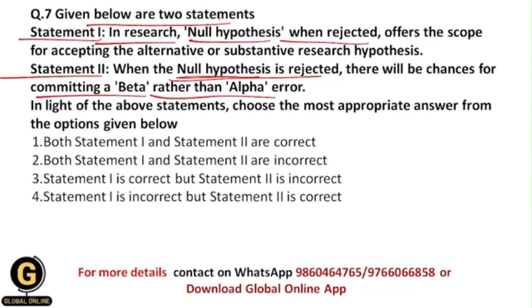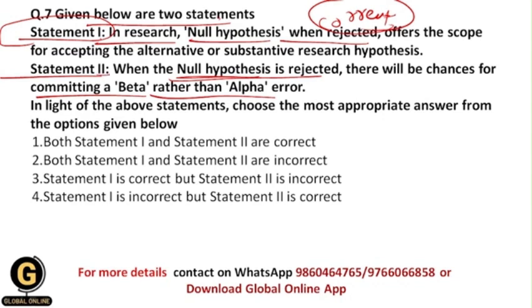So statement 1 states that whenever in a research process we reject the null hypothesis, then obviously it offers us the scope to accept the alternative or substantive research hypothesis. And this statement is correct, because whenever we reject the null hypothesis, then automatically we accept the alternative hypothesis. Because this is a rule, and that's why this statement is correct.